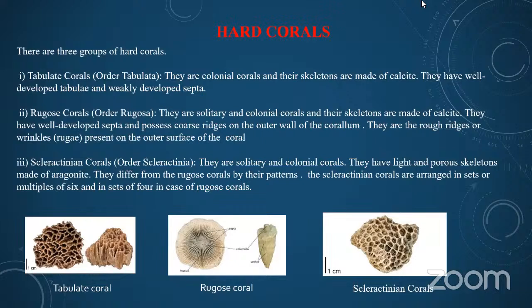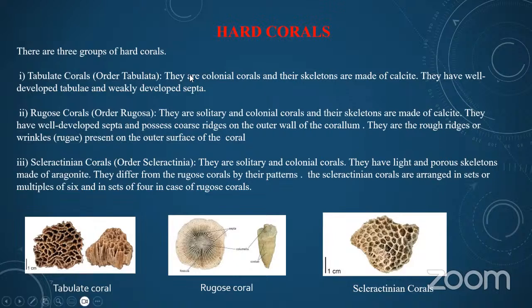We have discussed the morphology of the corals. Now, in this slide, we are discussing the hard corals. There are three groups of hard corals: tabulate corals, order Tabulata, rugose corals, and scleractinian corals. The first, tabulate corals, are colonial, and their skeletons are made of calcite. They have well-developed tabulae and weakly developed septa.